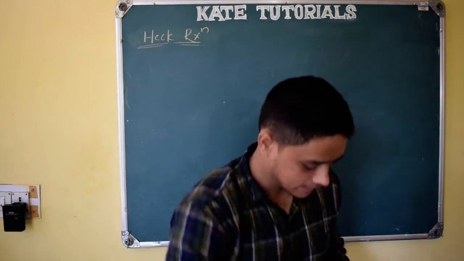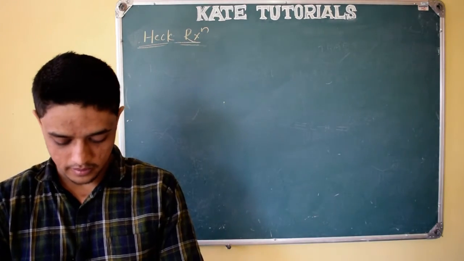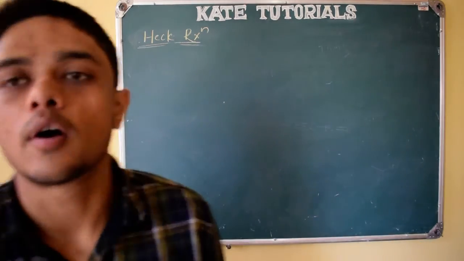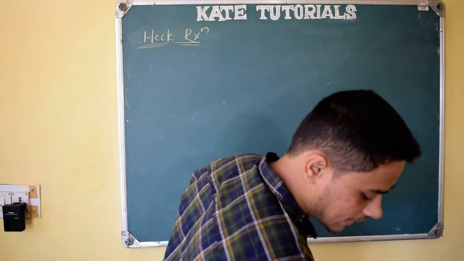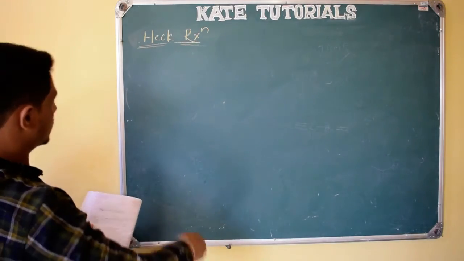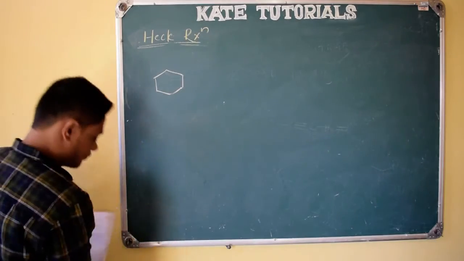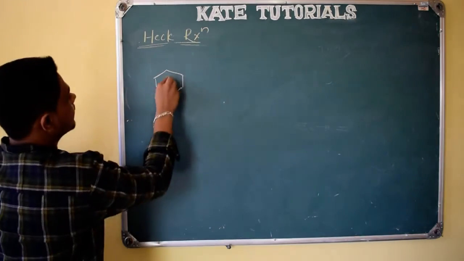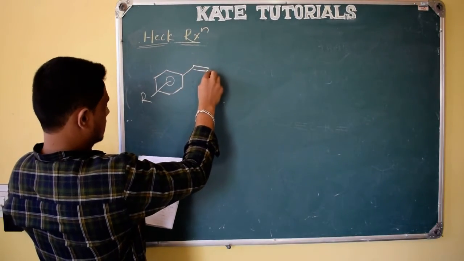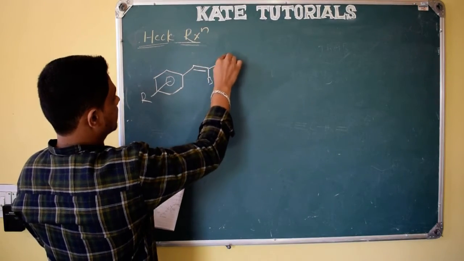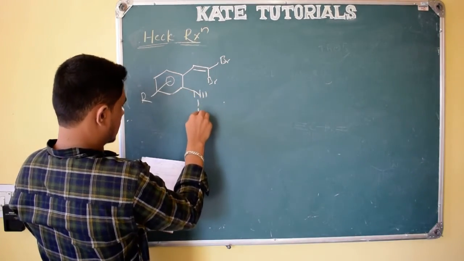Let me check few more examples. If those are simple, we'll try by yourself, right? Yeah, I have got 5 more minutes. Let me conclude with one more example and we will stop this Heck reaction, right? So see, this is also very interesting example. So what happens? This is the substrate they have given. Let me write it fastly. Br here, and nitrogen H, and here R dash.